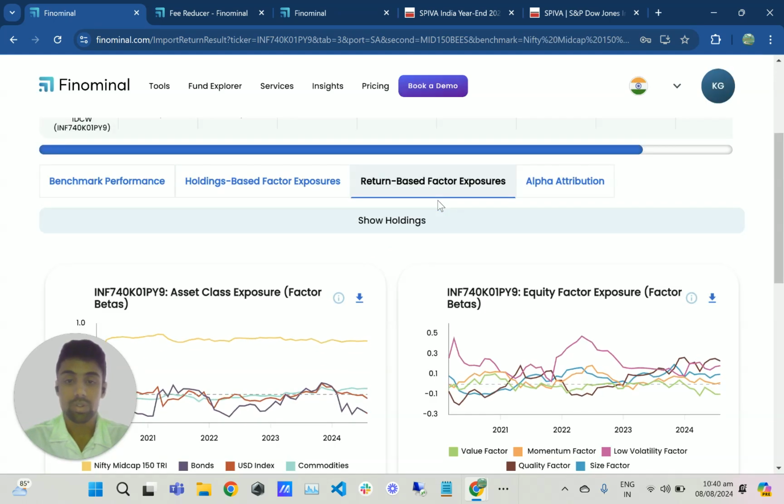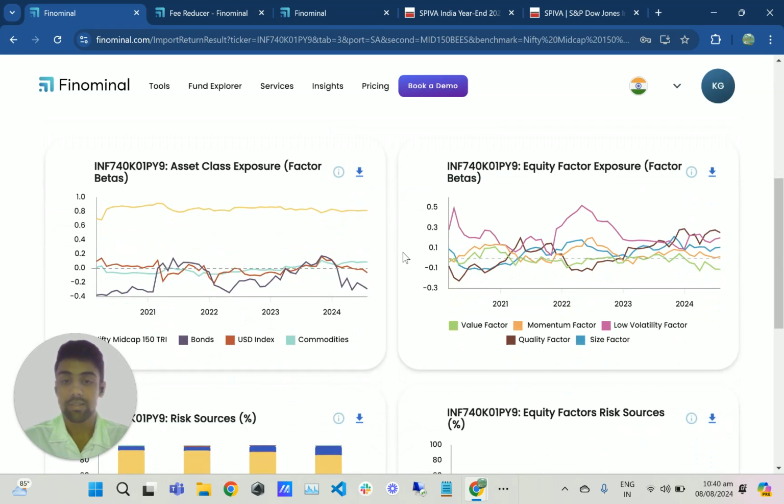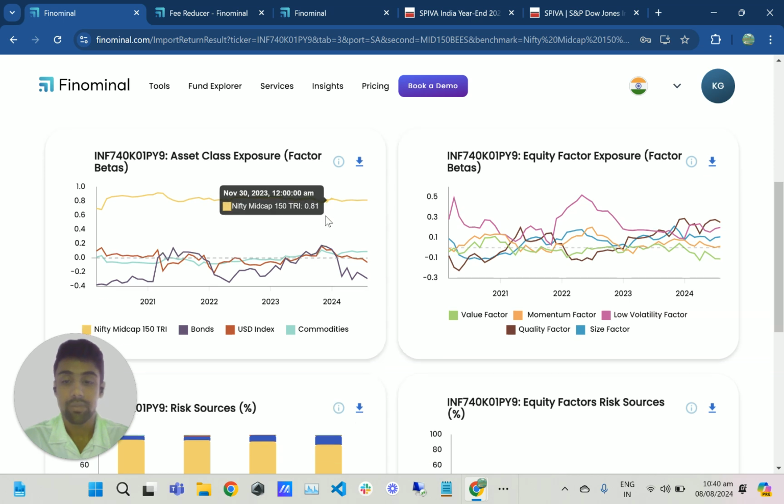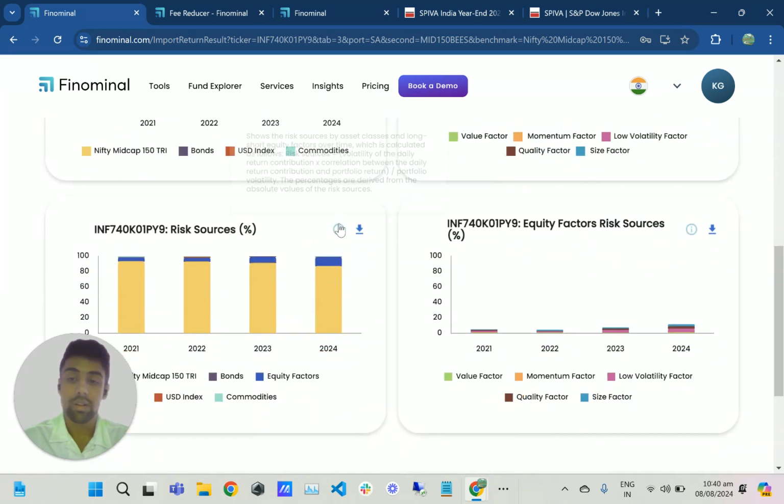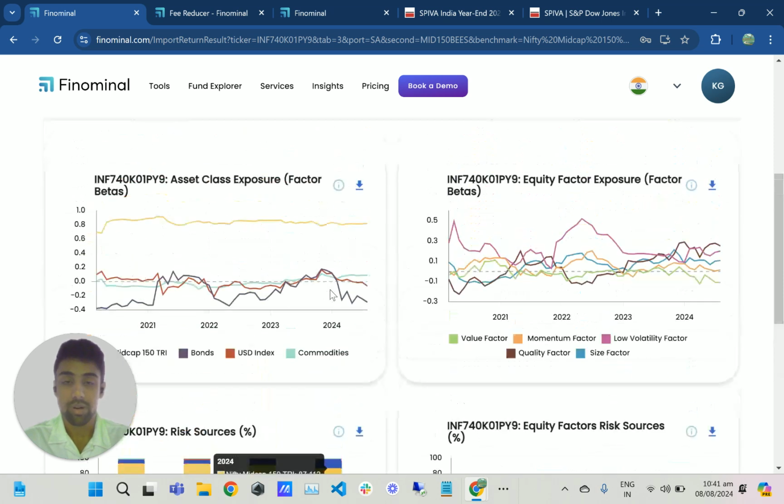Let's quickly go to the return-based factor exposure analysis and see where the betas are coming from. So in the beta exposure, you can see it is heavily exposed to the Nifty Mid-Cap 150. And also, if you look at the risk sources, all the risk is coming from the Nifty Mid-Cap 150 benchmark.